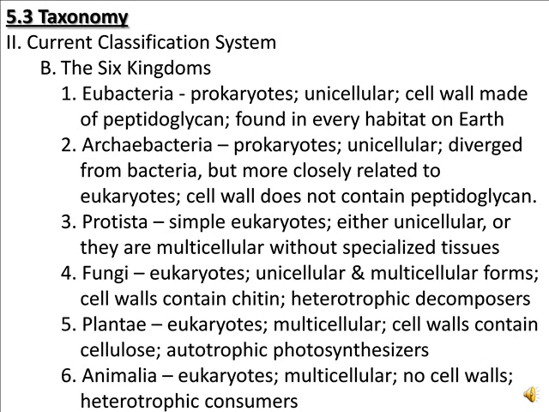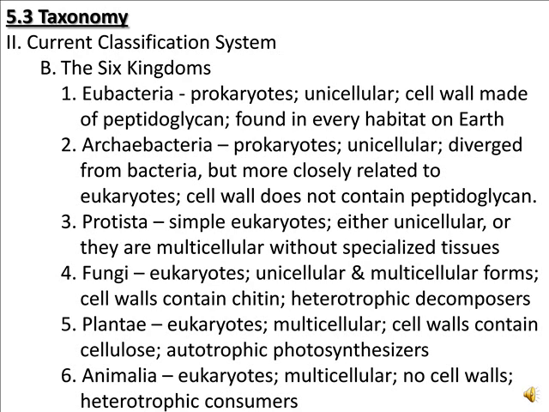They're unicellular, being only made of one cell. They have a cell wall that is made of a component called peptidoglycan. And these are very diverse and abundant organisms. They're found in every single habitat on Earth.